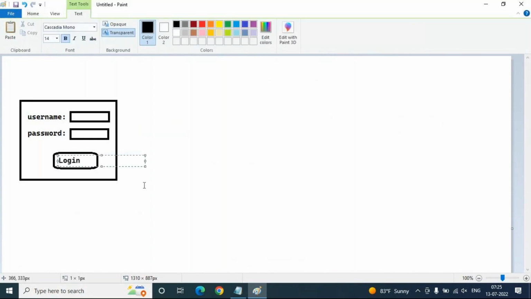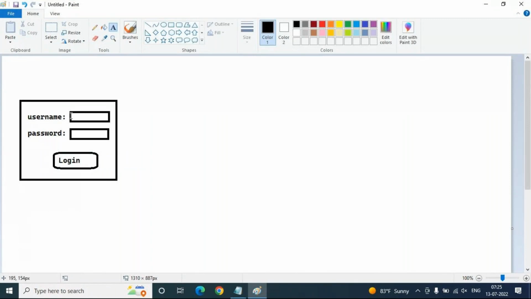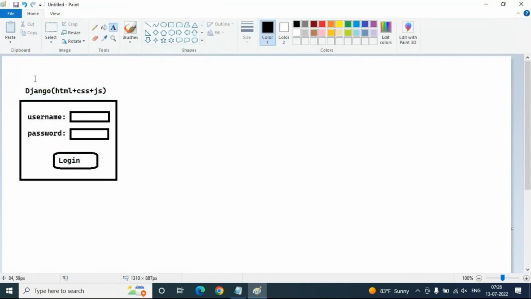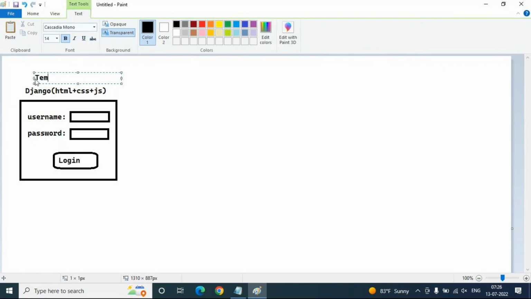This user interface we generally design with Django and HTML, along with CSS, JavaScript, jQuery, Bootstrap, all those things. With HTML plus CSS plus JavaScript, we design this template. So this is actually the template in model view template.